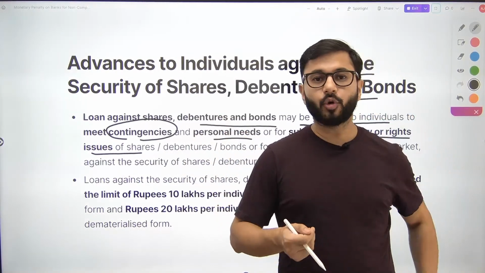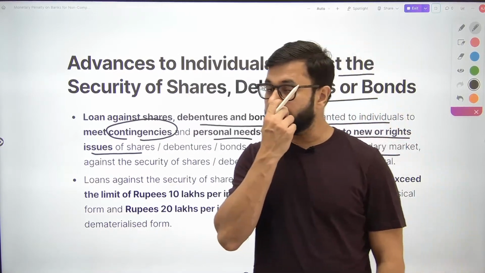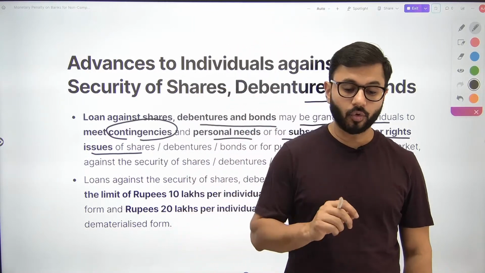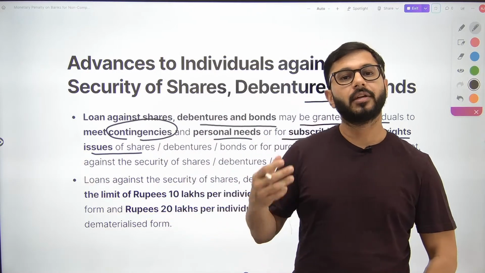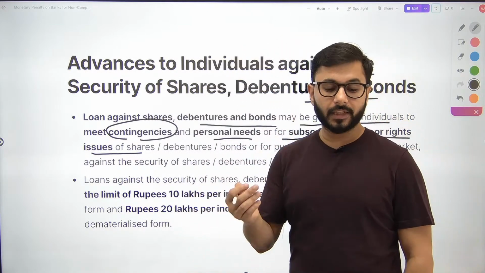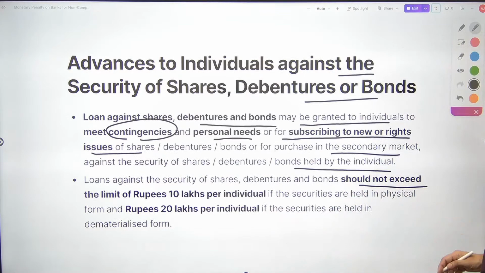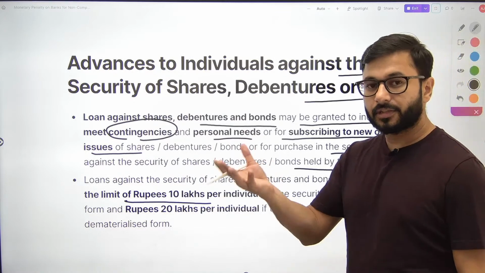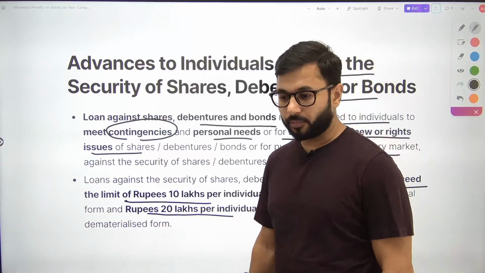The person can keep them as collateral with you and can take a loan only when there is a specific contingency involved, or personal need है, or for subscribing to new or rights issue of shares. कोई भी नया शेयर मार्केट में निकला उसको खरीदना है, या फिर राइट्स इशू कोई आया है उसको खरीदना है सेकेंडरी मार्केट में, only then you can give them money. Okay, loans against security of shares, debentures should not exceed, in this case the loan cannot exceed 10 लाख rupees per individual if that share or debenture is in physical form, और अगर डीमैट फॉर्म है तो 20 लाख per individual. It cannot be more than that. Okay,